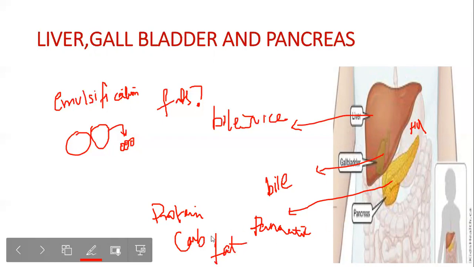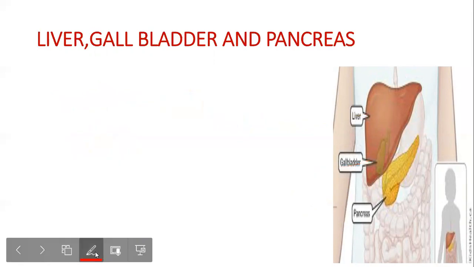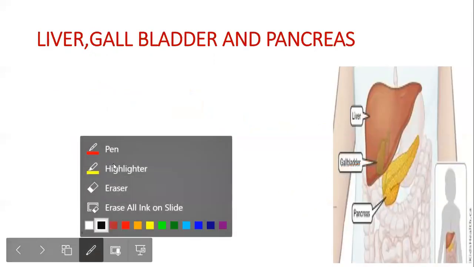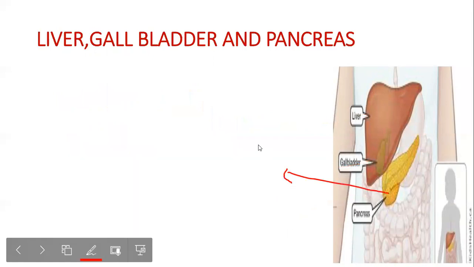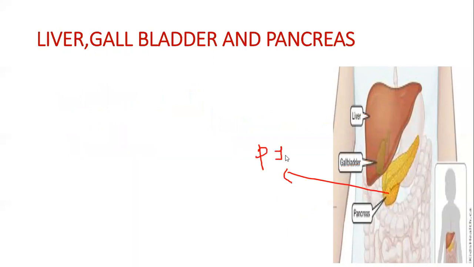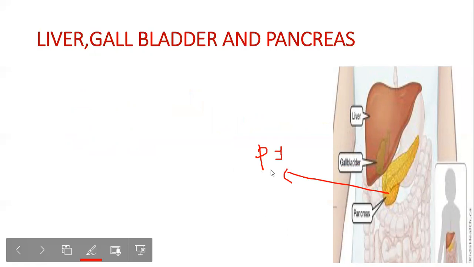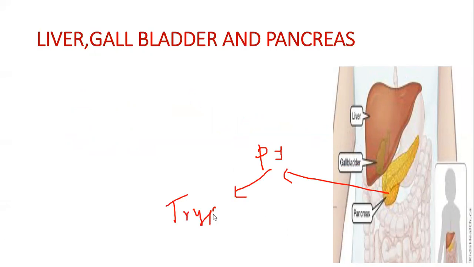This pancreatic juice has something called trypsin and lipase. Trypsin helps in protein digestion.